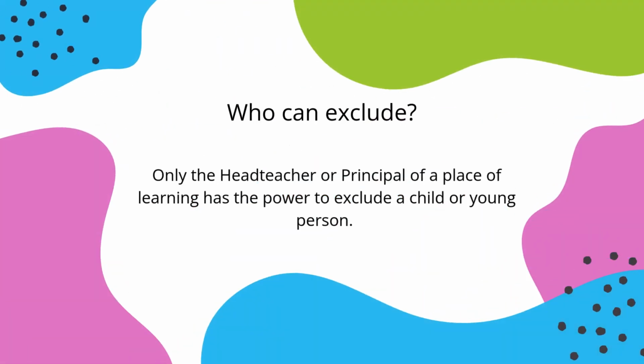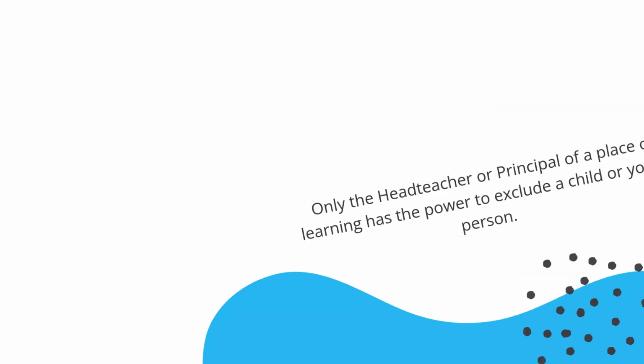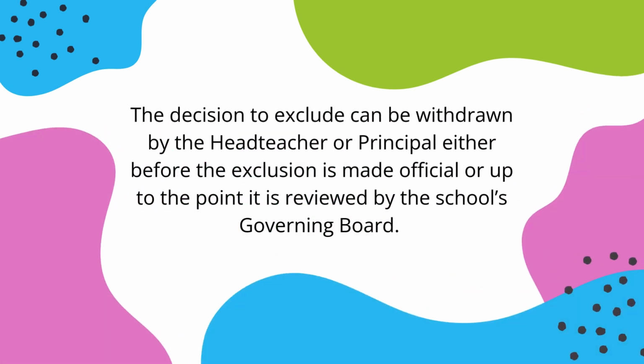Who can exclude? Only the head teacher or principal of a place of learning has the power to exclude a child or young person. The decision to exclude can be withdrawn by the head teacher or principal, either before the exclusion is made official or up to the point it is reviewed by the school's governing board.